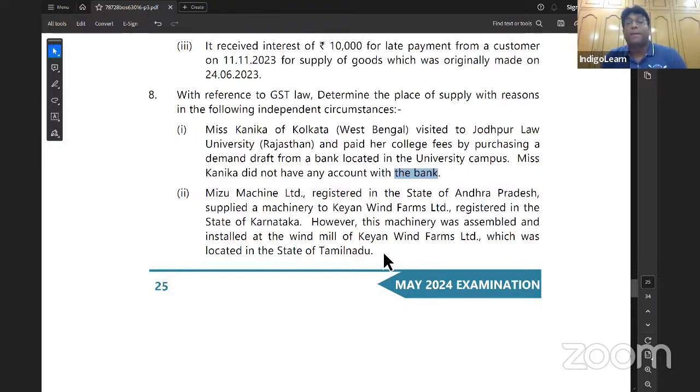10(1)(d) talks about place of supply in case of goods assembled or installed at a site. The place of supply will be the place where goods are assembled or installed. So as per section 10(1)(d), my dear friends, the place of supply will be Tamil Nadu, because that's the place where the goods are installed. See, these all questions are on interesting elements which are of high importance, my dear friends.